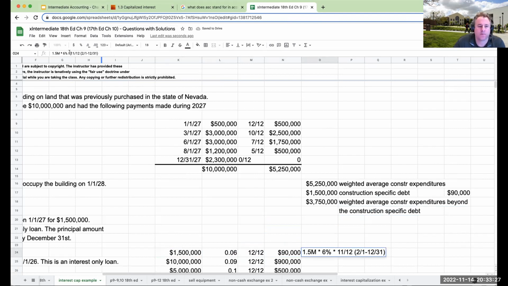Okay. So right over here, my construction specific debt interest that relates to this is going to be $90,000.